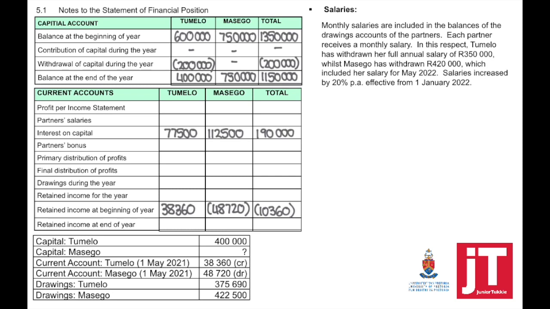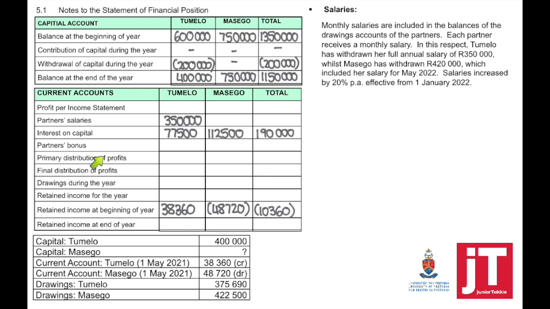So this is a little bit more complicated. Where do we start? The easy mark here is Tumelu. They've provided that she withdrew her full salary, 350,000. So we're going to say partner salary, Tumelu, 350,000. Now Masego withdrew 420,000. This included her salary for May 2022. Now that is not a problem. It will form part of the drawings.